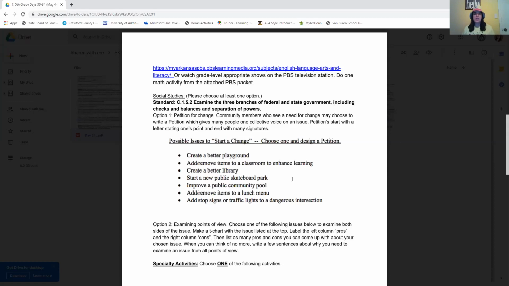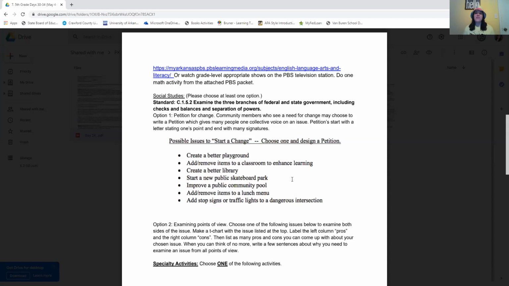It says possible issues to start a change. Choose one and design a petition. Create a better playground, add or remove items to a classroom to enhance learning, create a better library, start a new public skateboard park, improve a public community pool, add or remove items to a lunch menu, add stop signs or traffic lights to a dangerous intersection. So if you choose option 1 of social studies today, they give you example topics for something you could start a petition for. You can think of other things.